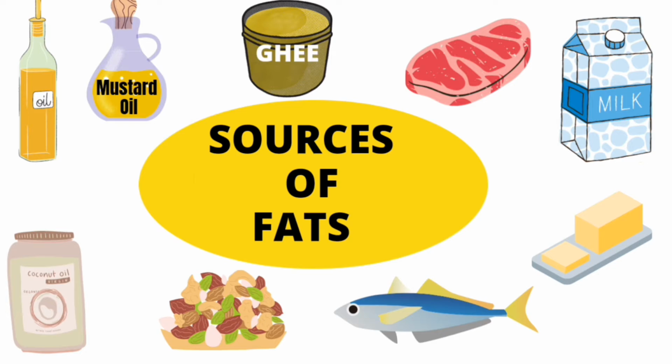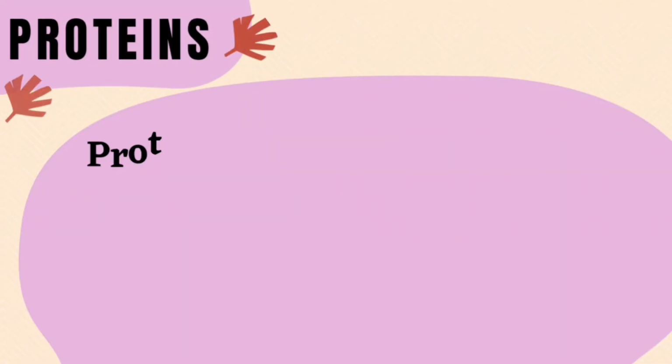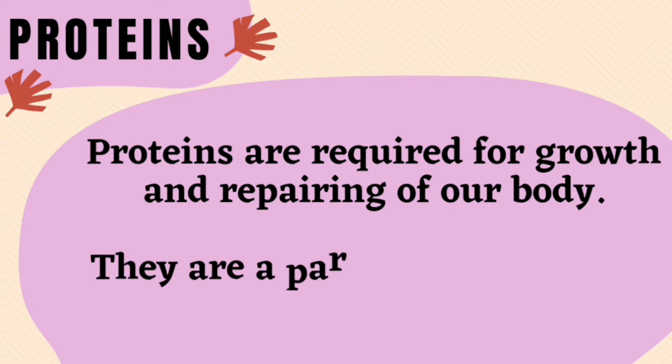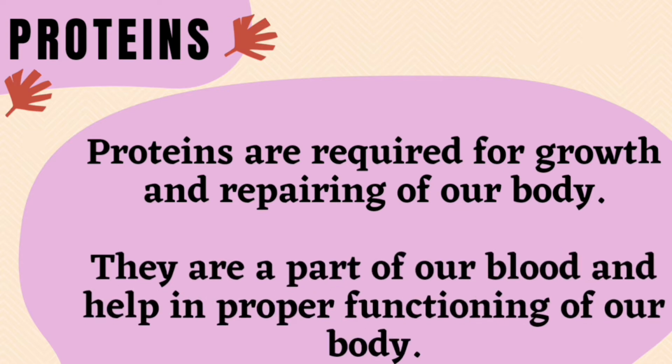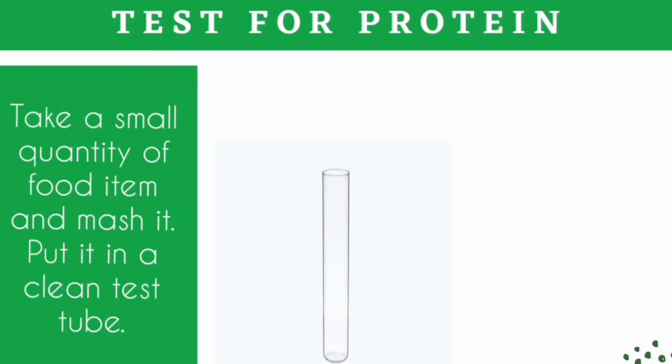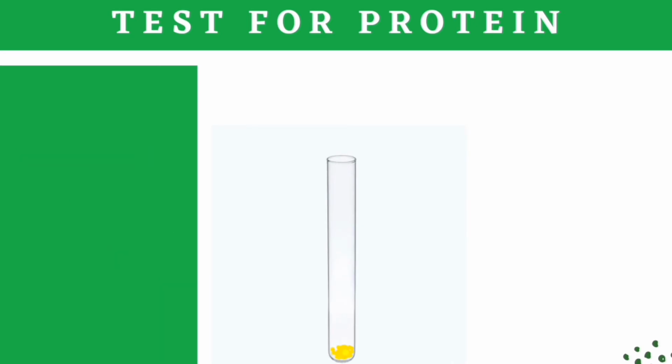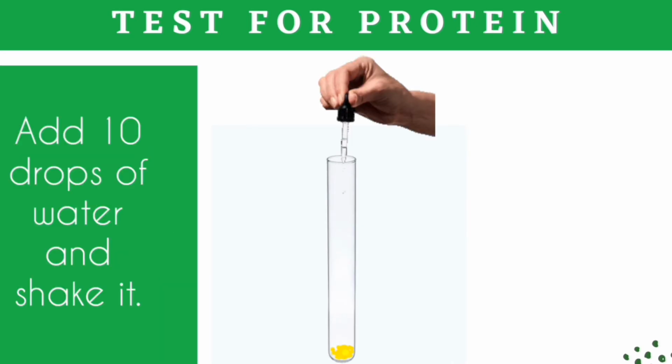Proteins are required for growth and maintenance of our body. They are part of our blood and required for proper functioning of it. To check the presence of protein in any food item, take a small quantity of it. If it is solid, mash it and put it in a clean test tube. Add 10 drops of water and shake it well.